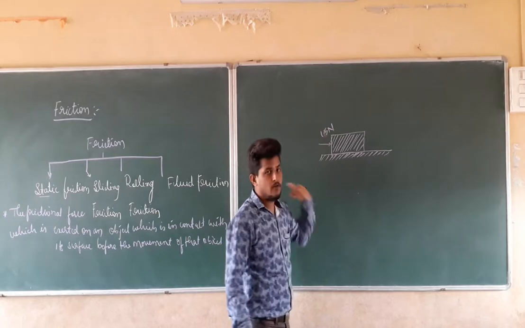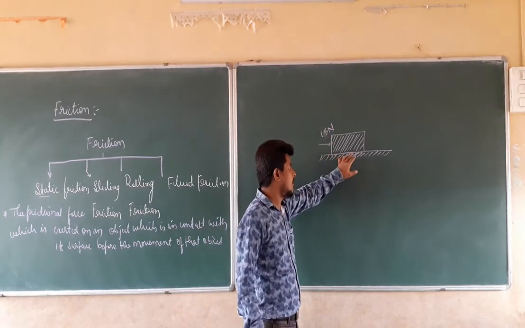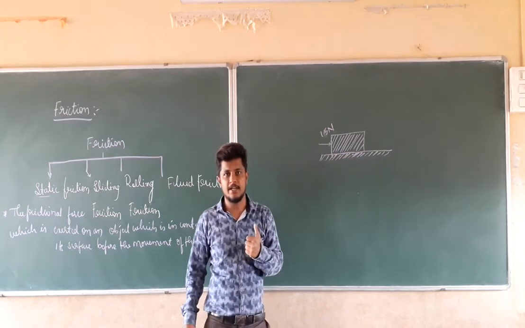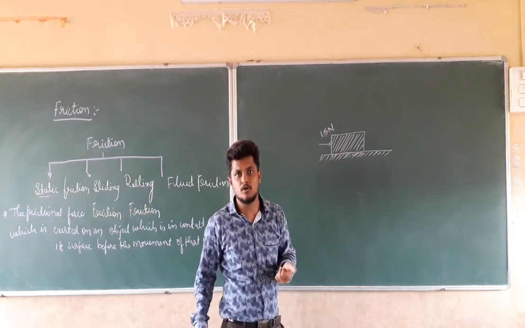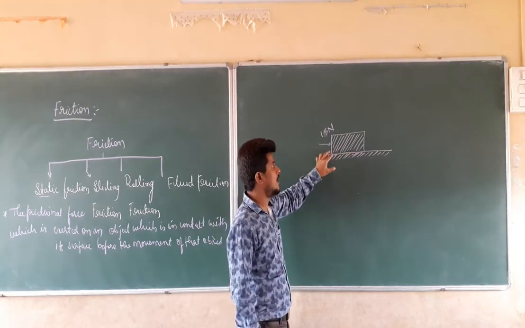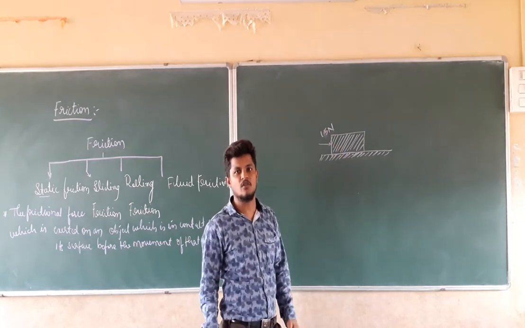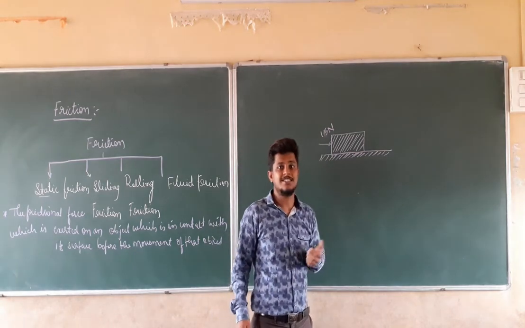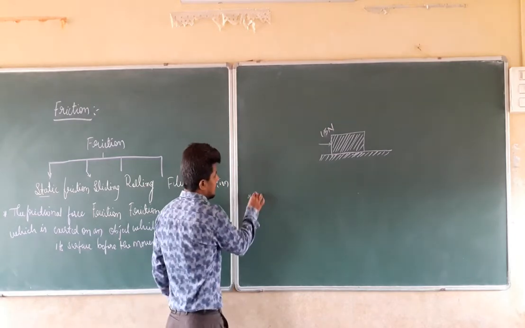When we increase our force, it starts to move. That increment of the force is equal to the force which is opposing it. Then only it is going to move. Up to that point, it is not going to move. So we can say that the magnitude of the static frictional force is equal to the force applied for the movement of the object from the rest position. It starts to move.